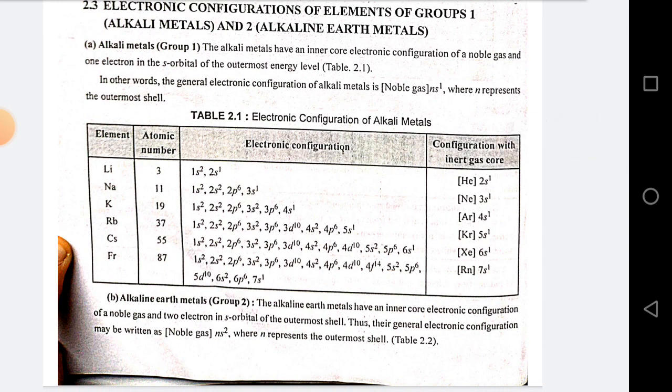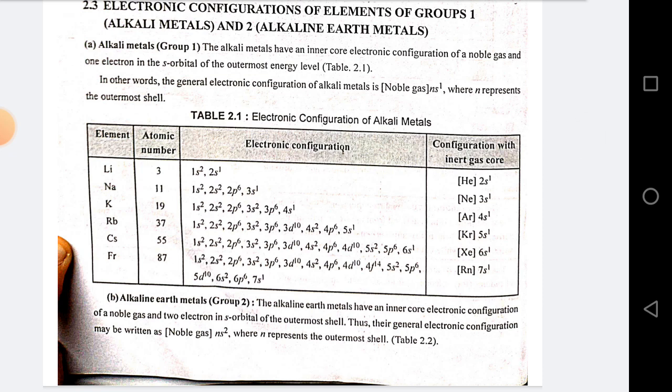Electronic configuration of elements of group 1, alkali metals, and group 2, alkaline earth metals. Alkali metals, group 1. The alkali metals have an inner core electronic configuration of a noble gas and one electron in the s orbital of the outermost energy level. In other words, the general electronic configuration of alkali metals is noble gas ns1, where n represents the outermost shell.